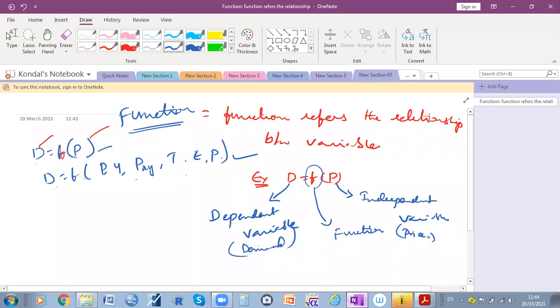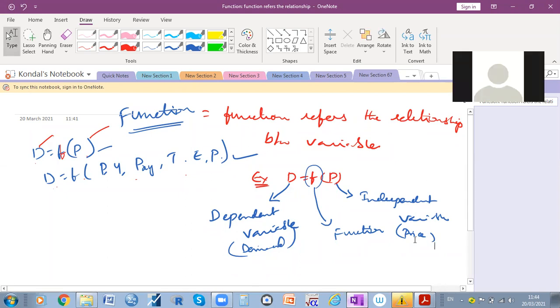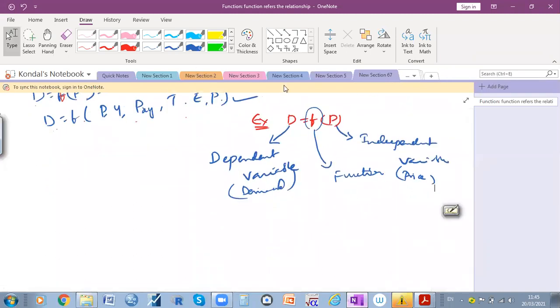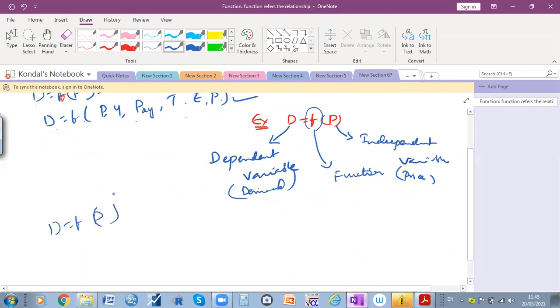Is it clear? Is there still any doubt? Yes, please. Why is it called a dependent variable and an independent variable? Yeah, good question. Why is it called dependent, and why should we not call P the dependent variable? For example, when you take D is equal to F of P, if I write it like this, this is the dependent variable and this is the independent variable. Does demand depend on price, or does price depend on demand?